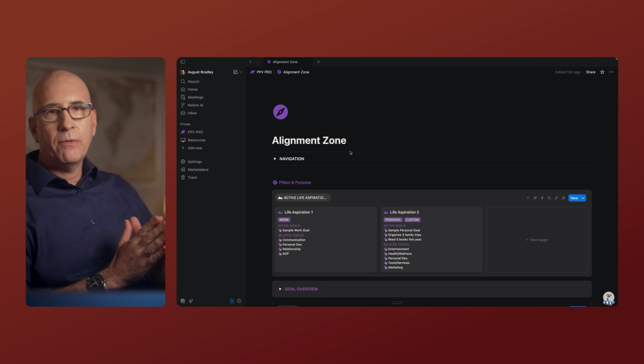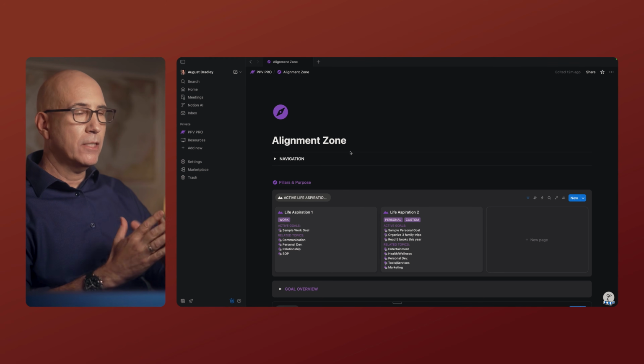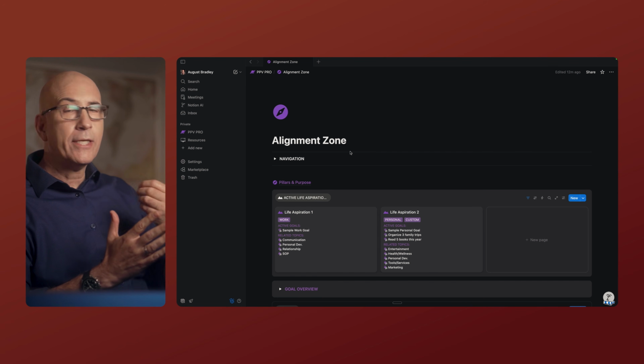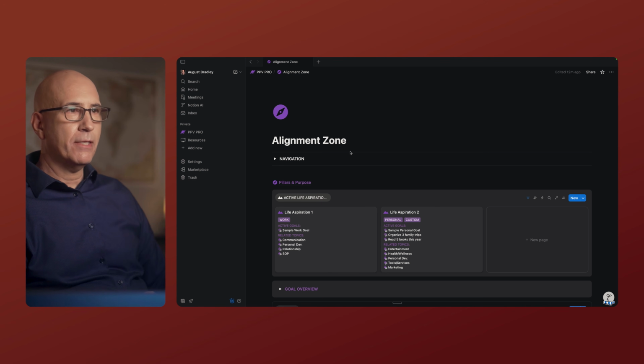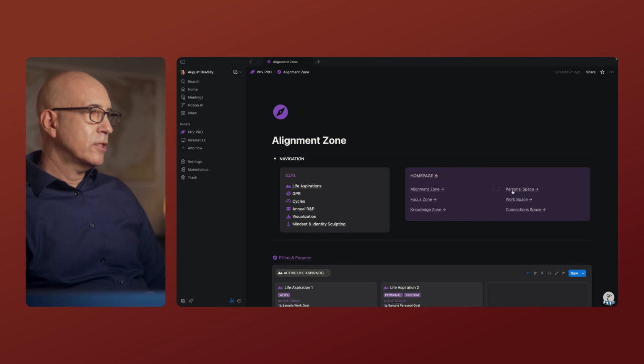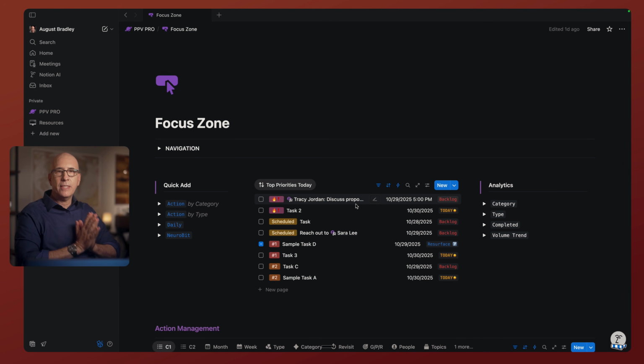So the principles of the original PPV system are still here, but the technology has let us make it much more efficient, streamlined, quicker to use throughout the day with greater clarity on everything we're doing. So from the alignment zone, we can jump over to our focus zone. This is where we sit down during the day and get things done.